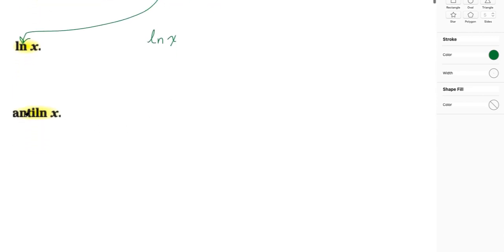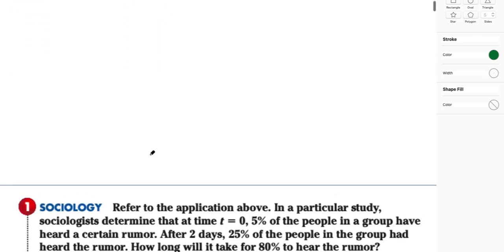And so speaking of inverses, we can talk about the anti-natural log, which is going to be a lot like the anti-log we talked about in the last section, where we're really thinking about rearranging this logarithm. So if I have the natural log of x, we're considering taking the anti-log, meaning we're thinking about e to a certain power, let's say y, is equal to x. And so we're rearranging it so that we can figure out what the value is if we were to consider it as an exponential relationship. All right, and we'll see that soon.